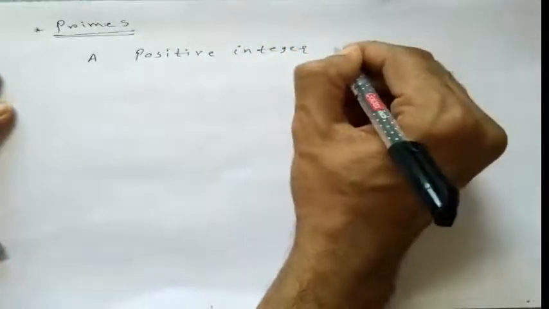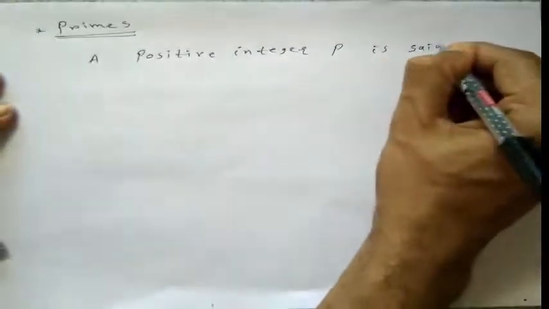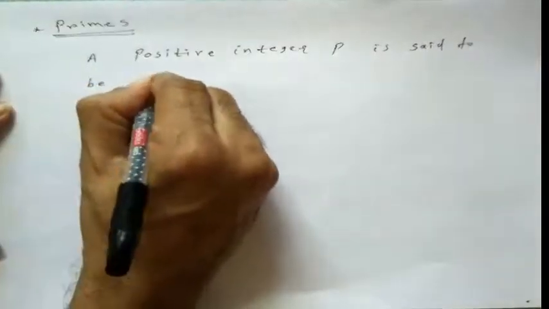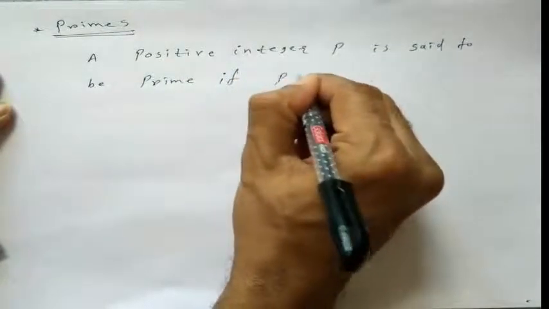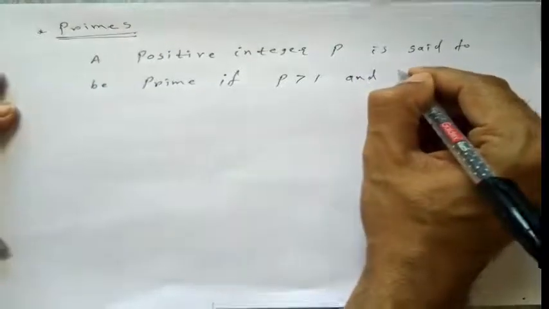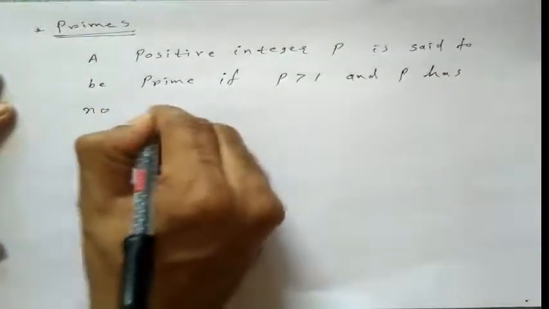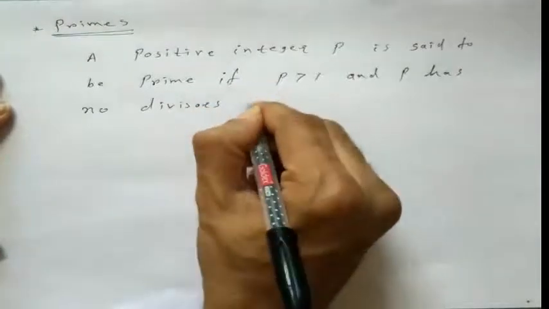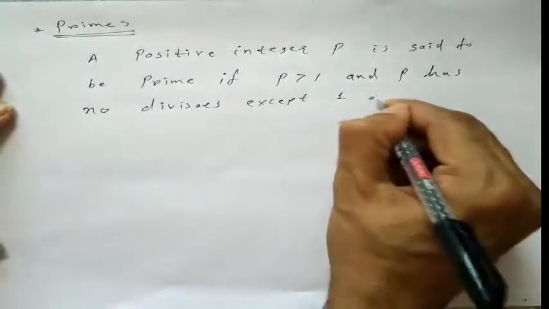A positive integer p is said to be a prime if p is greater than 1 and p has no divisor except 1 and p.